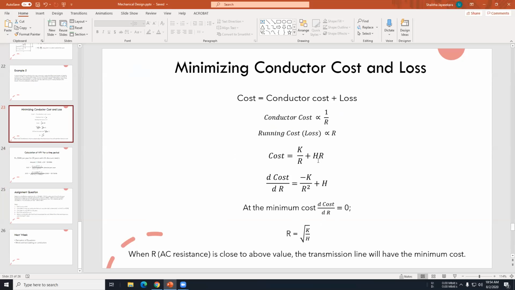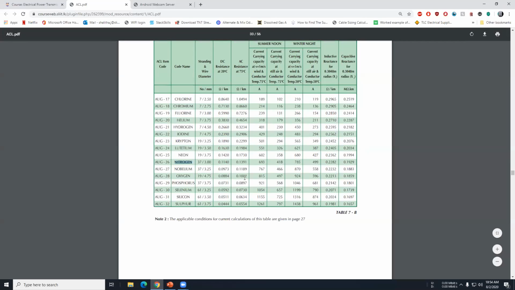Then find the loss for that conductor using the AC resistance, and find the H. After finding K and H, you can estimate R from those two values, and it will give you the most appropriate resistance for this transmission line. Then you go again to this table and find the closest resistance to that, and use that conductor to reevaluate the cost.